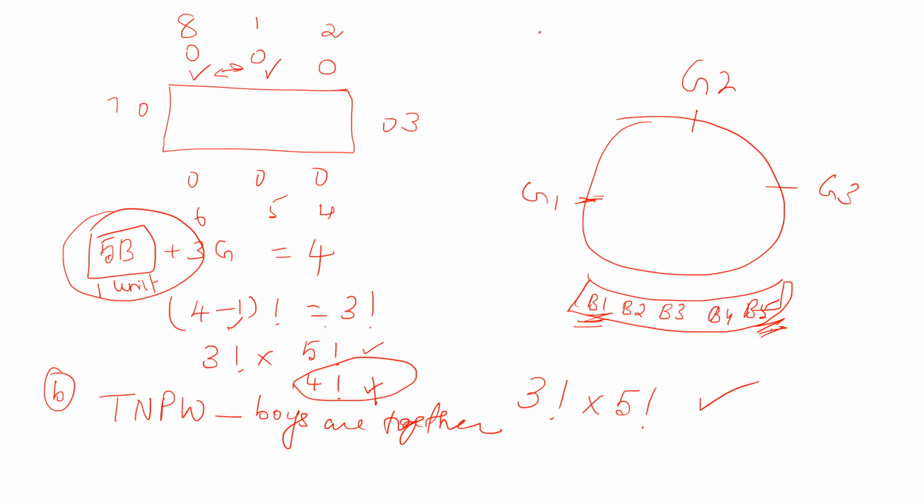How many people are there? 8. 8 people can be seated around a table in n minus 1, that is 8 minus 1, 7 factorial ways. This is our total number of possible ways. So 7 factorial minus boys are together, which we just did as 3 factorial into 5 factorial ways. This is the answer for the second question.